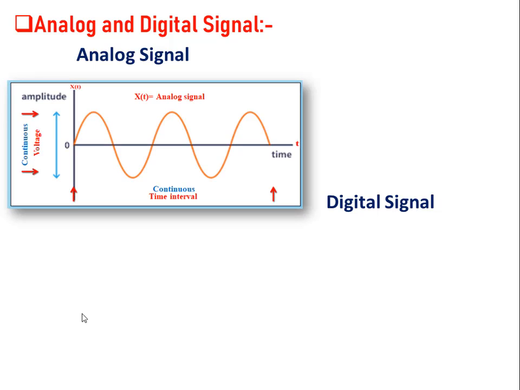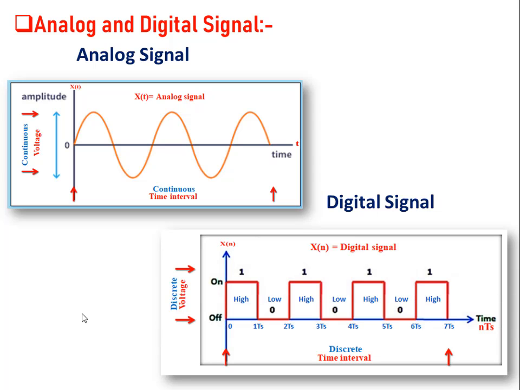Here, an analog signal is one in which the amplitude of the signal consists of infinite number of values at continuous time interval, whereas a digital signal consists of a finite set of values, either high or low, with respect to discrete time intervals. In analog signal, voltage and time are continuous with respect to time interval t, which is varying from 0 to infinity, whereas in digital signal it consists of a discrete set of voltages with respect to discrete time interval where t is varying from 0 to 7Ts.